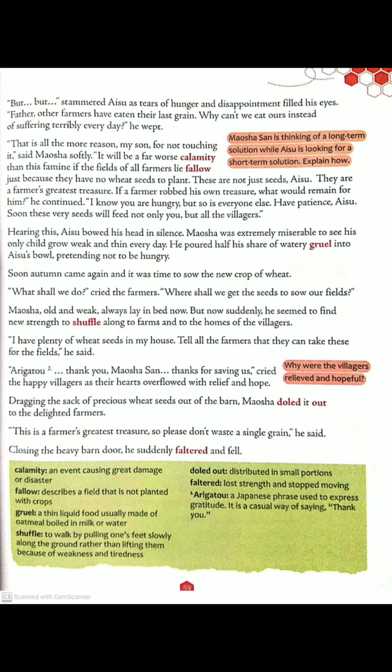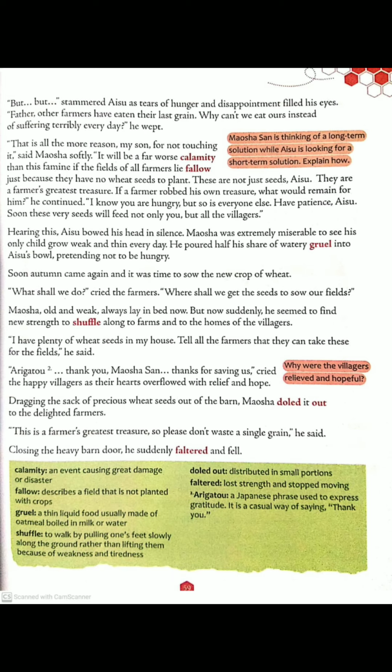Dragging the sack of precious white seeds out of the barn, Mausha doled it out to the delighted farmers. Now he dragged that sack of precious wheat seeds that he had kept out of the barn. Barn, as I told you, is a large building for storage of farm products. Mausha doled it out. Doled it out means distributed that to everyone in small proportions. That wheat seeds he distributed to all the villagers in little proportion.